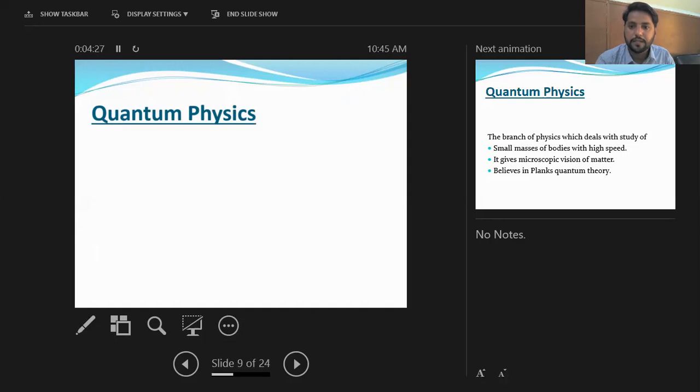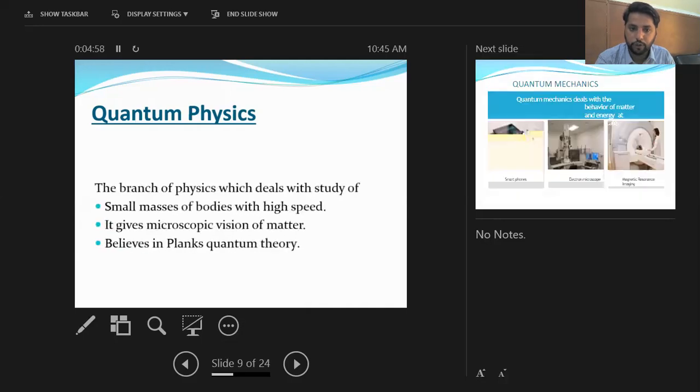The first is small masses of a body with a high speed. It means that quantum physics or modern physics deals with the study of those bodies which have very small masses, but their speeds are very high. After that, it gives the microscopic vision of matter. It means that in quantum physics, we study all those particles or bodies which can never be seen by our naked eyes. And then quantum physics believes in Planck's quantum theory.